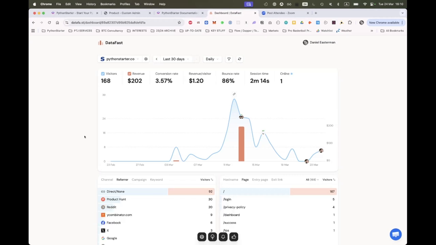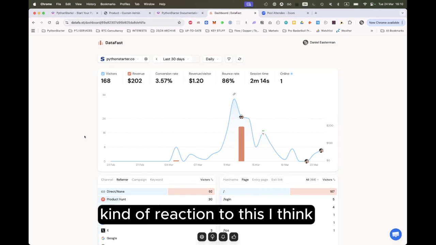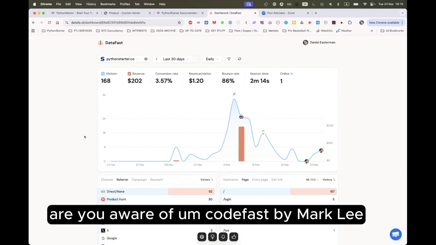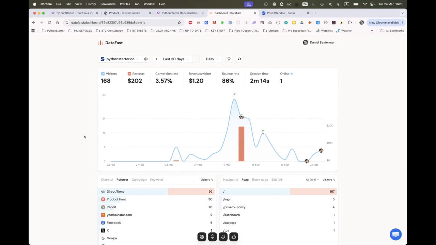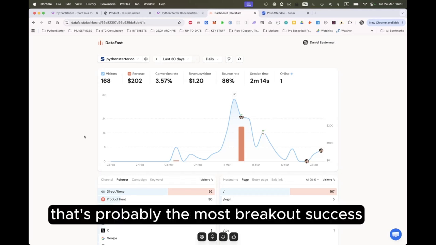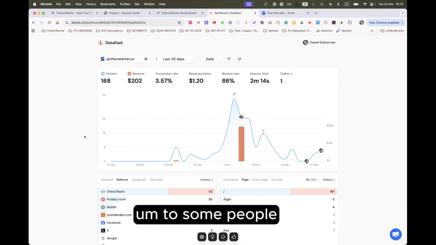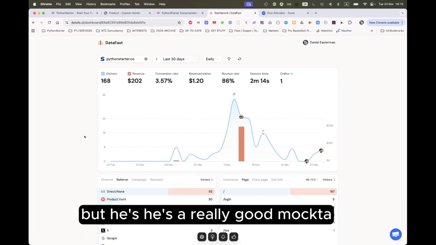Cool. My honest reaction to this, I think there's a market for it. Are you aware of Codefast by Mark Liu? Yeah. So that's probably the most breakout success, but can be considered kind of scammy to some people. But he's done really well, and he's a really good marketer.